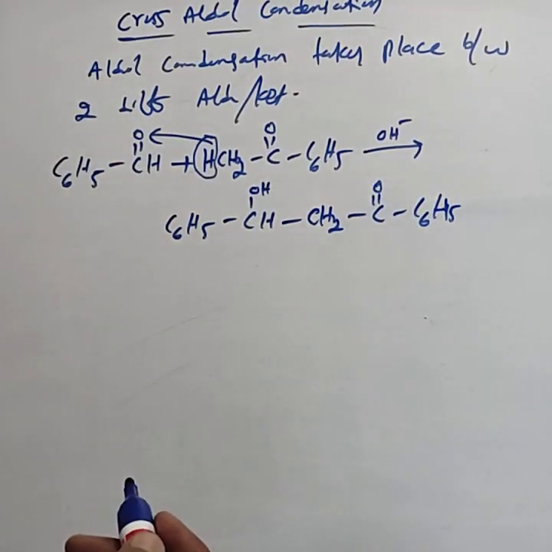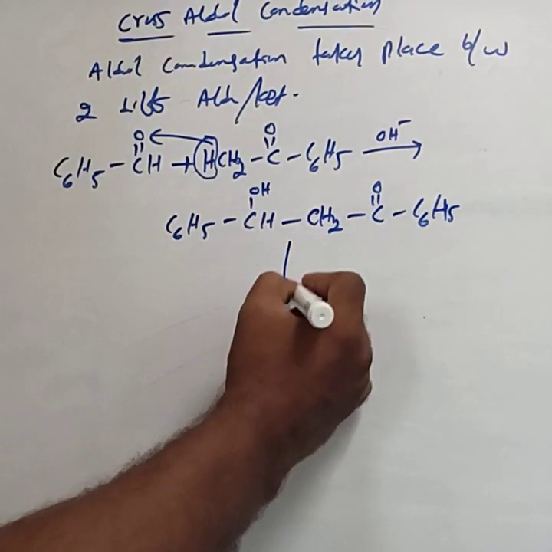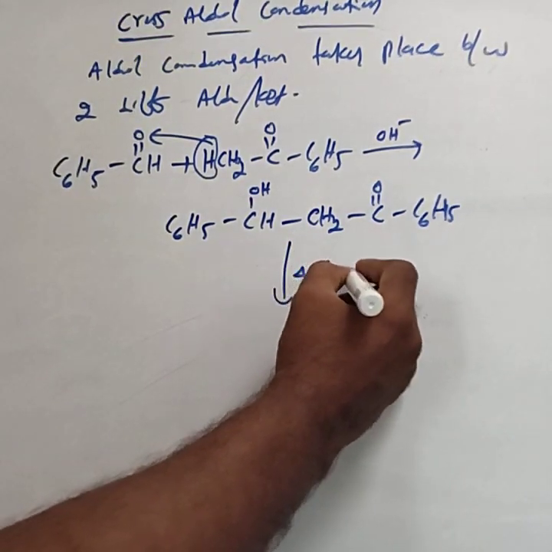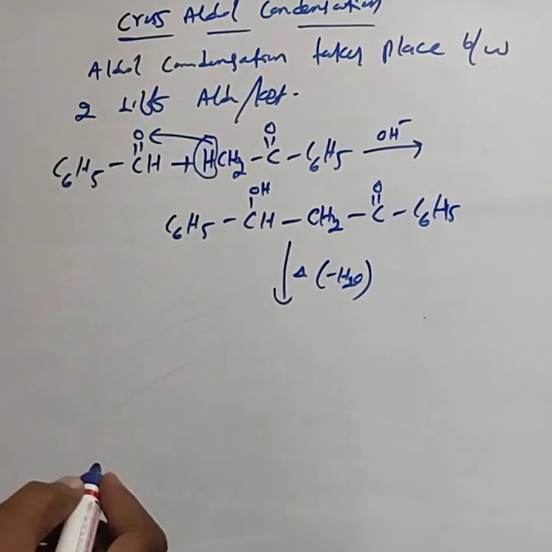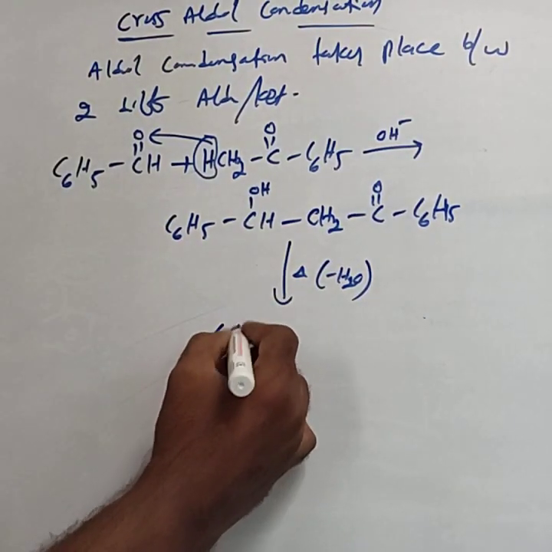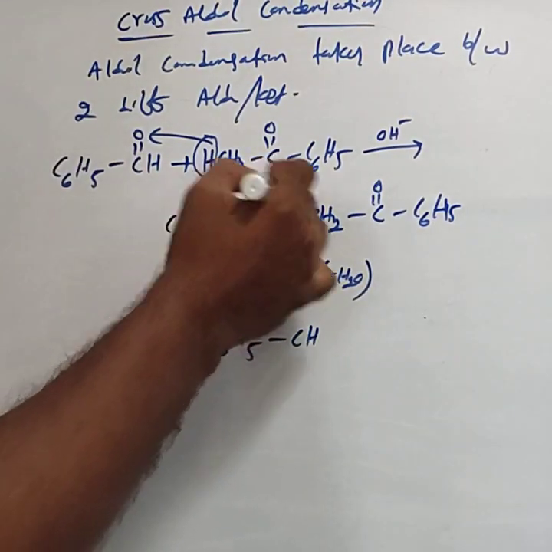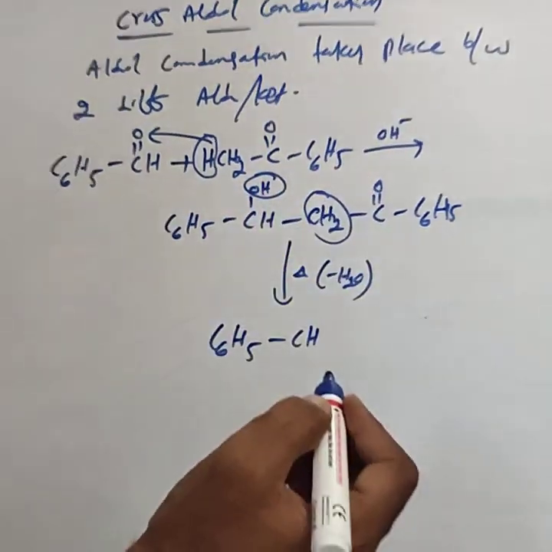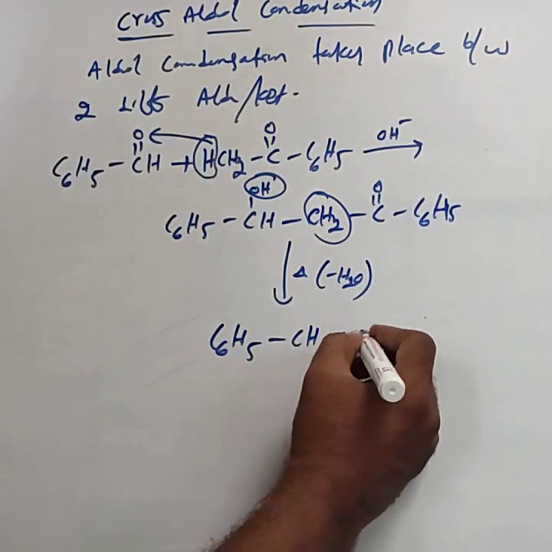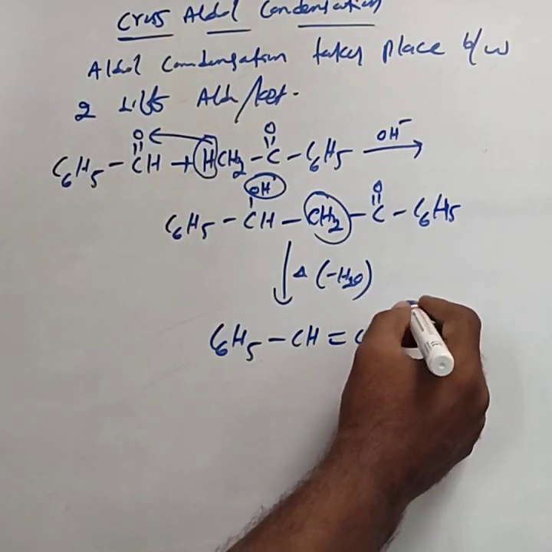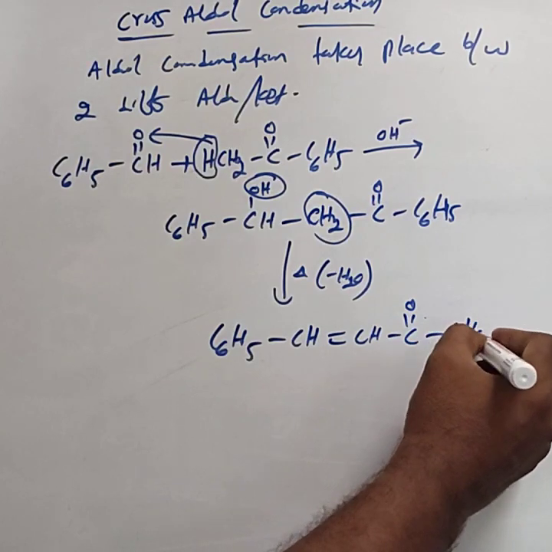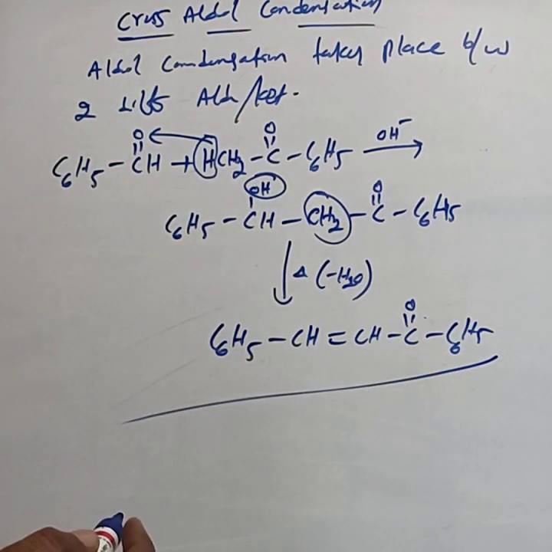This is the addition compound. Then this loses the water molecule upon heating. Then you can write the condensation product as C6H5CH=CHCOC6H5. The OH and one hydrogen from the CH2 are lost, giving the double bond.